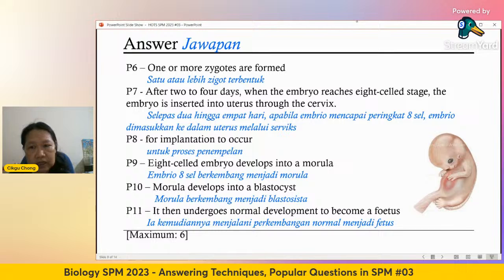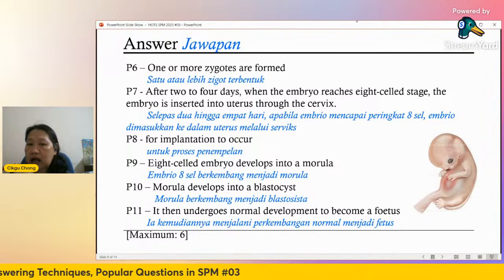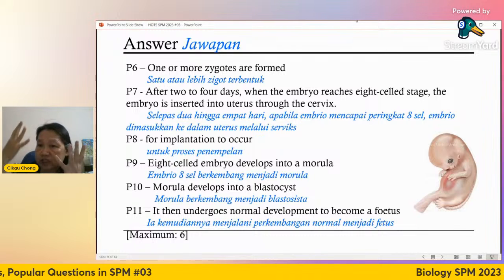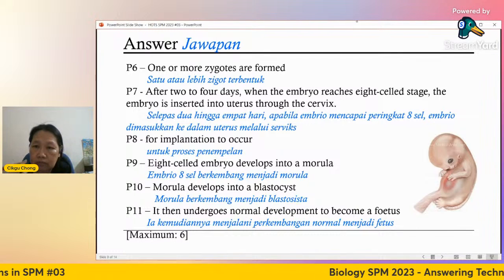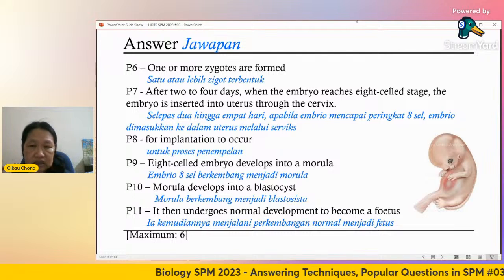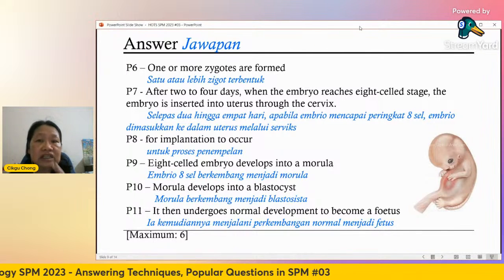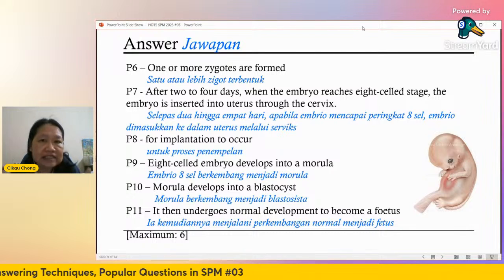So don't put the word baby. Baby is wrong. Okay, like I mentioned just now, fetus is after 2 months, where you can see the features. You got eyes, got nose, got mouth, it resembles a human. Then you call it fetus. Before that, it's still called embryo. Embryo is not human. It doesn't look human. It looks like a ball of cells only.